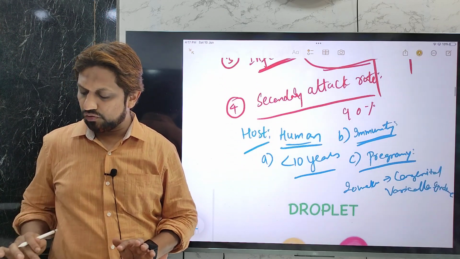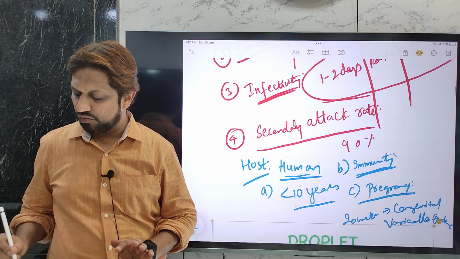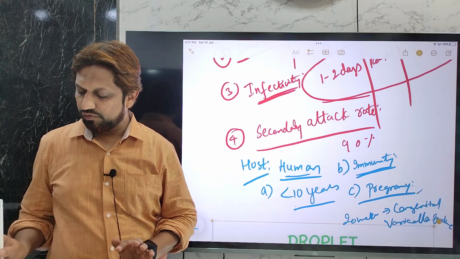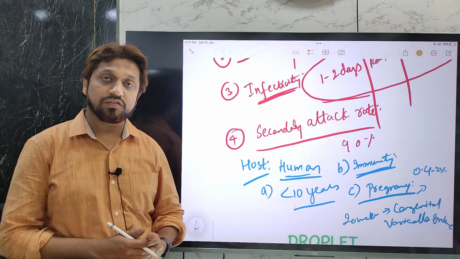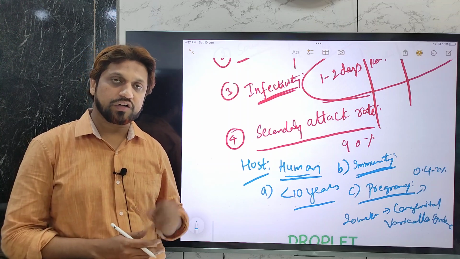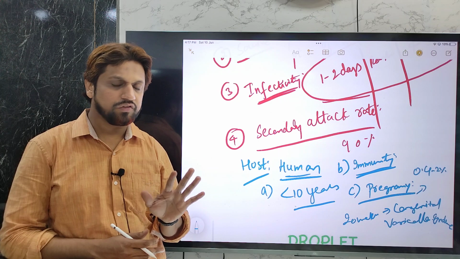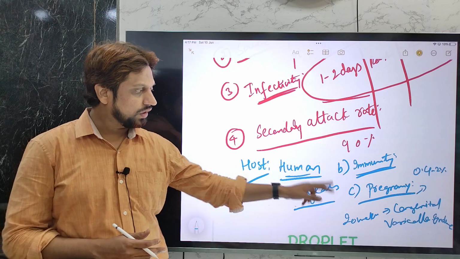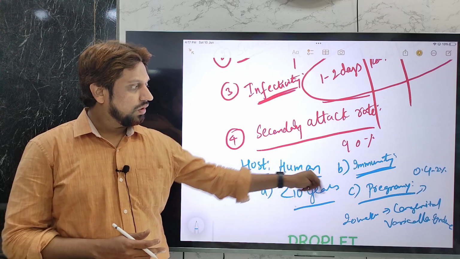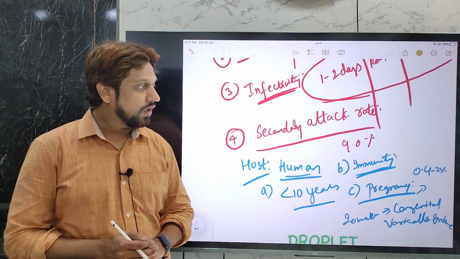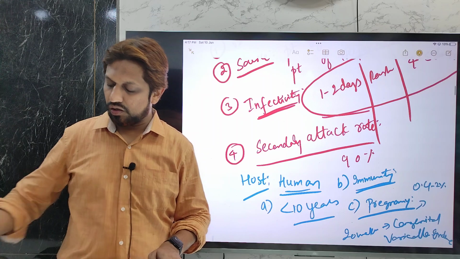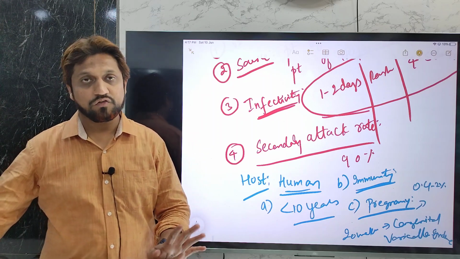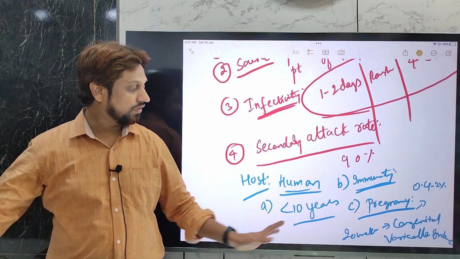Congenital varicella syndrome affects around 0.5 to 2% of the cases seen in pregnant ladies. Of those infected, not all will have this syndrome; only 0.4 to 2% of the babies born to a varicella zoster virus infected mother will develop this particular disease.